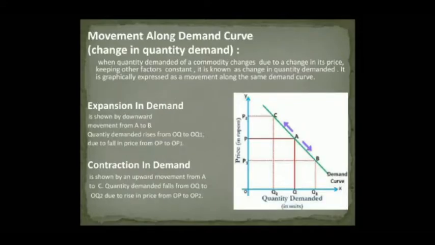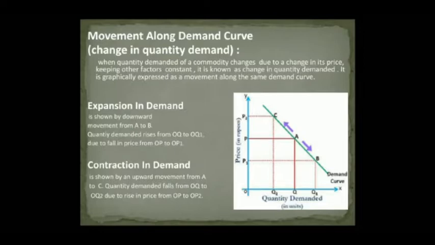Now, movement along the demand curve. It's also known as change in quantity demanded. When the quantity demanded of a commodity changes due to a change in its price, keeping other factors constant, it is known as change in quantity demanded. It is graphically expressed as a movement along the same demand curve. There can be either a downward movement, expansion in demand, or an upward movement, contraction in demand, along the same demand curve. Let us understand the movement along the demand curve with the help of a diagram.